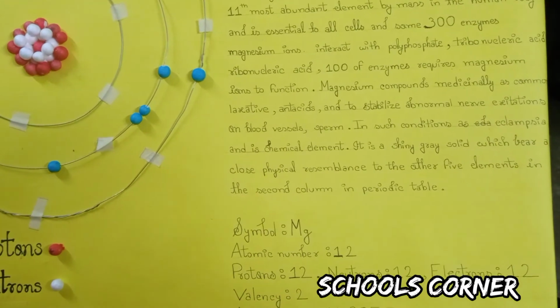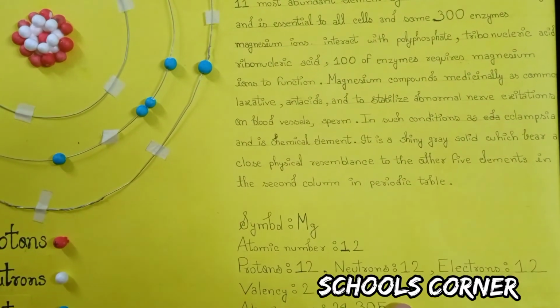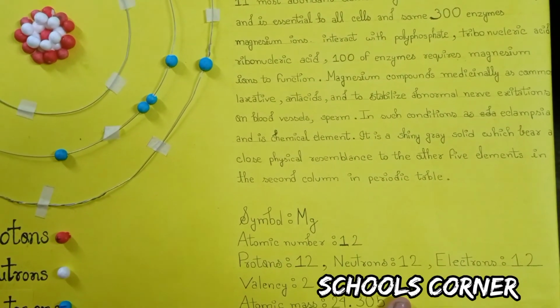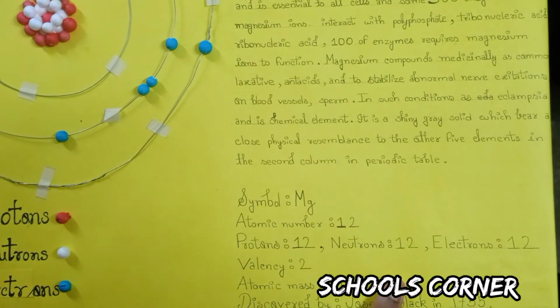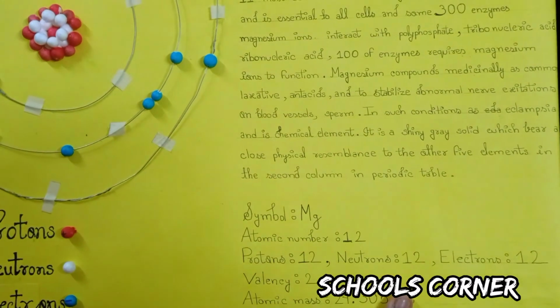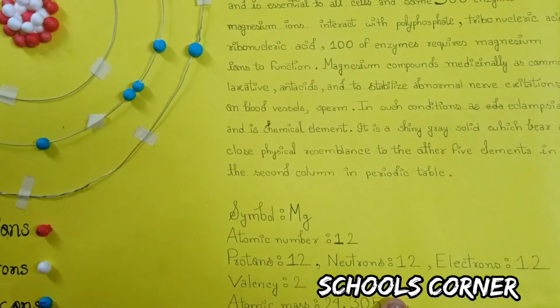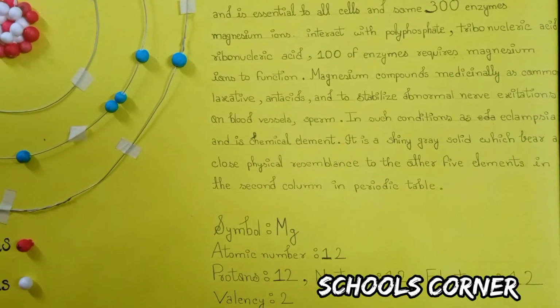In such conditions as eclampsia. As a chemical element, it is a shiny grey solid which bears a close physical resemblance to the other 5 elements in the second column of the periodic table.